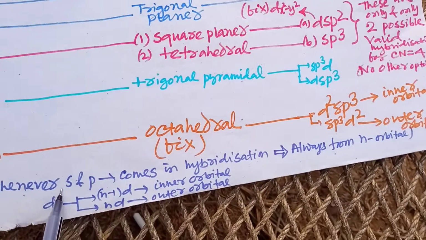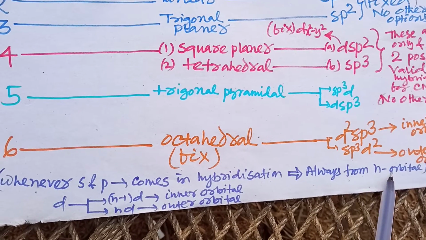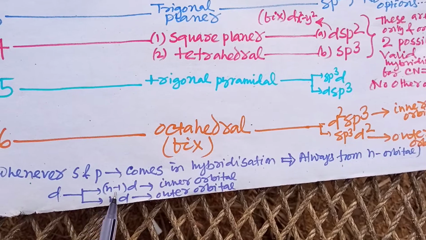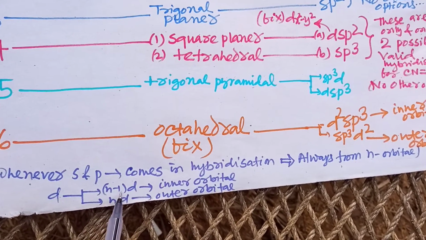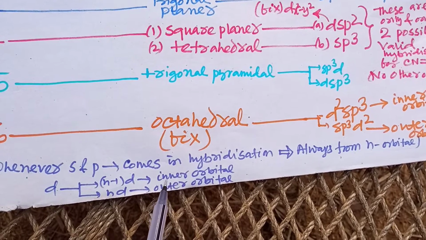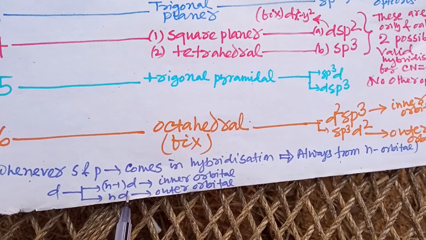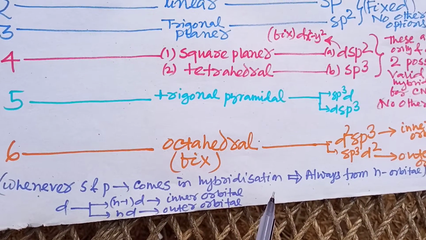One thing we have to note is that whenever s and p come in the hybridization, they always come from the n orbital, that means the outermost orbital, but the d orbital can be (n-1)d or nd. If the (n-1)d orbital is involved in hybridization, then it will be an inner orbital complex. If the nd orbital, that means the d orbital from the outermost shell, is involved, then it will be an outer orbital complex.